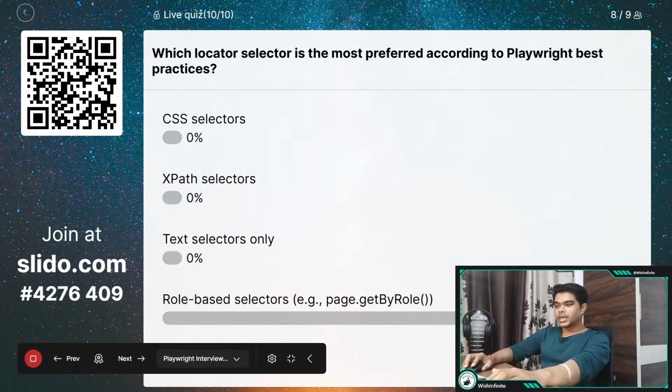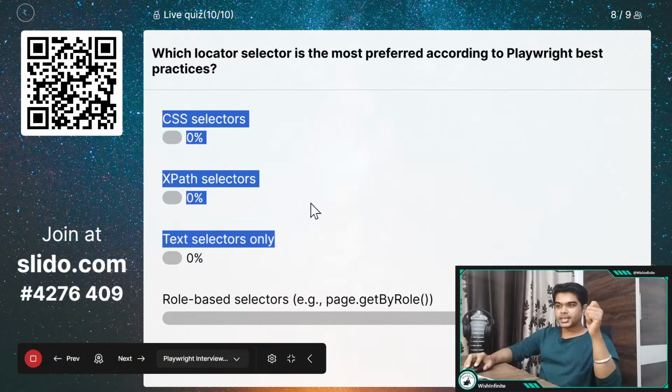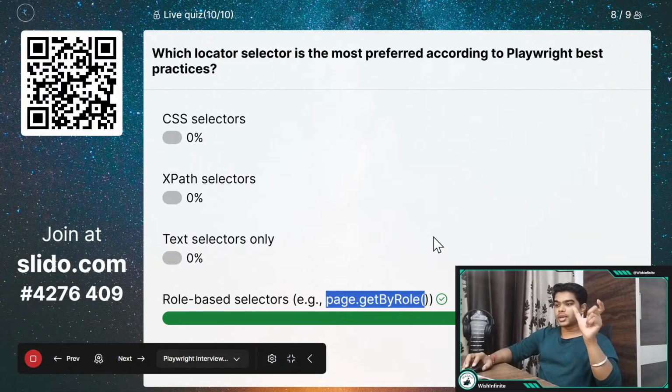Okay, so we have 100% vote for this particular one, which is role based selectors, which is page.getByRole, right? And one voted for the CSS selector, XPath, and text selectors only. Now let me reveal the correct answer, and this is the correct one. So this is the most preferred getByRole method, right, which is used for locating the element.